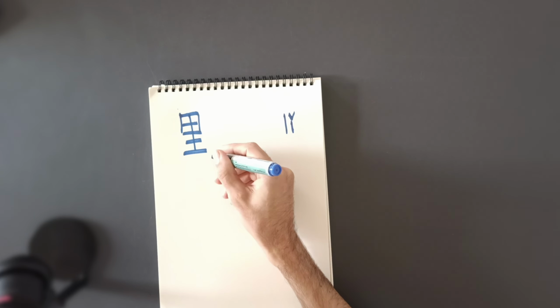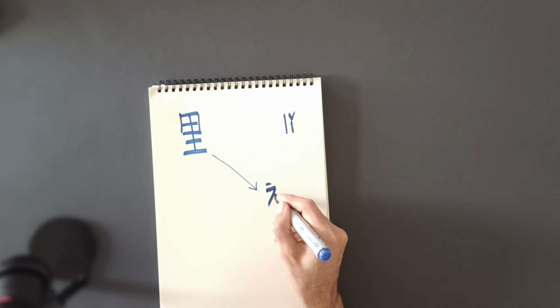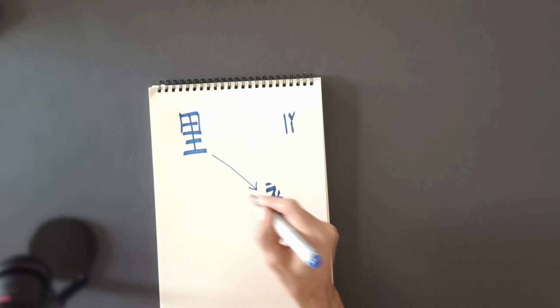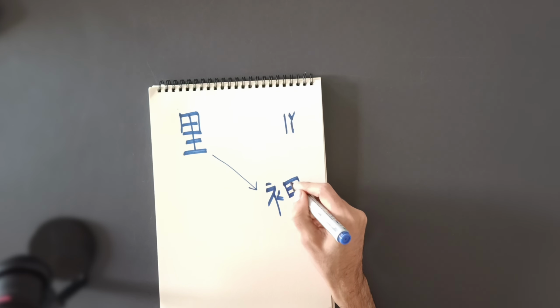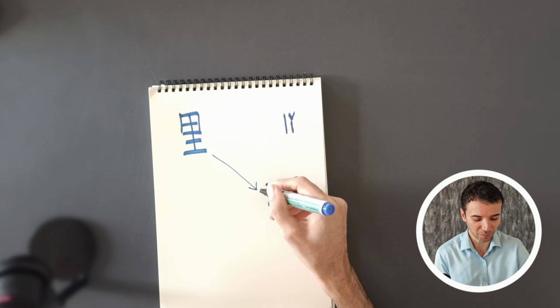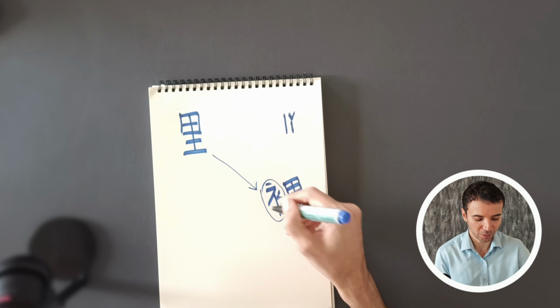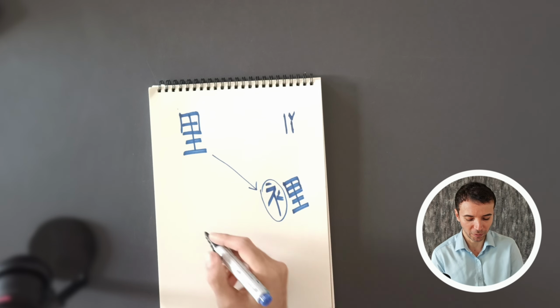Li, li. Now the traditional one is slightly different. So this is a traditional one. It has this extra part, where you don't have it in the simplified. So in simplified, they just took this one.